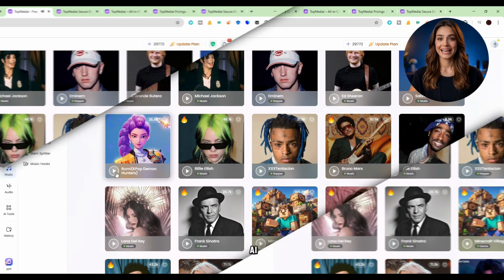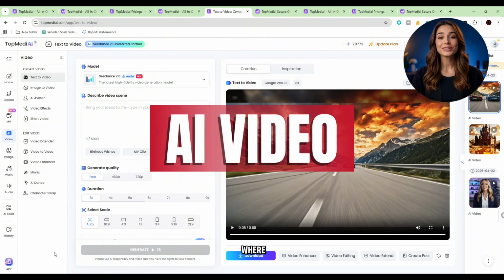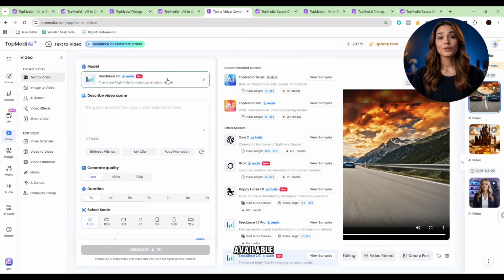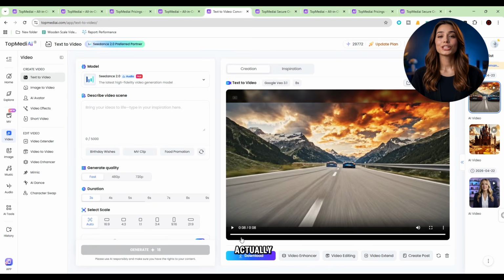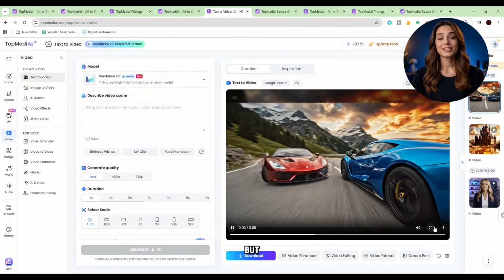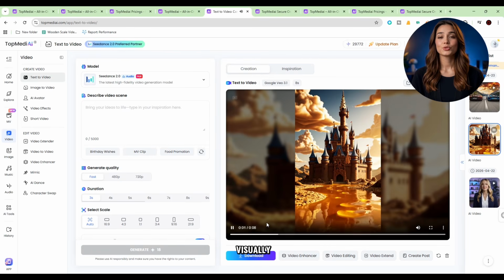Then comes the AI video generator. And this is where things get really interesting. With newer models like Seedance 2.0 available on the platform, you can generate videos using AI that are actually usable in real content. Not those weird, glitchy clips, but something clean, modern, and visually appealing.